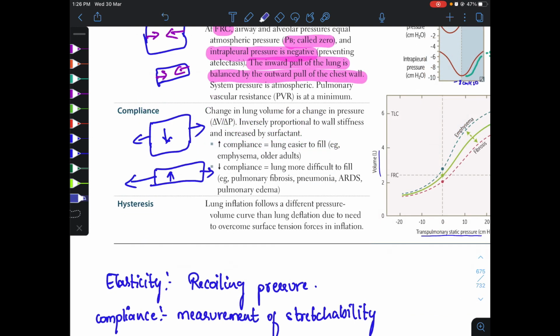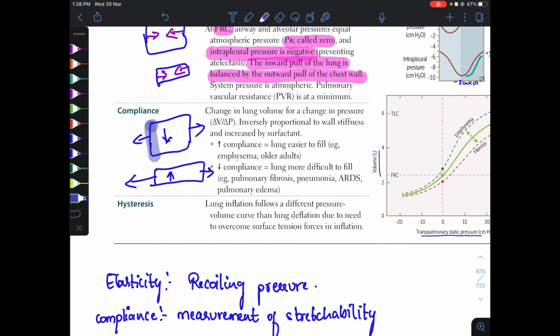We have compliance. We have discussed this. Compliance is the measurement of stretchability. It is the change in volume to the change in pressure. And compliance is inversely proportional to wall stiffness.